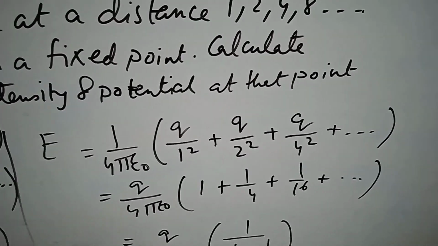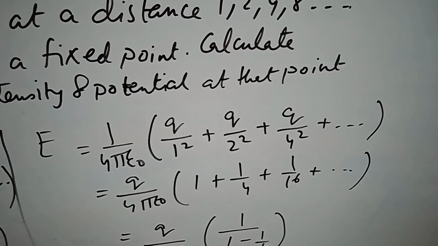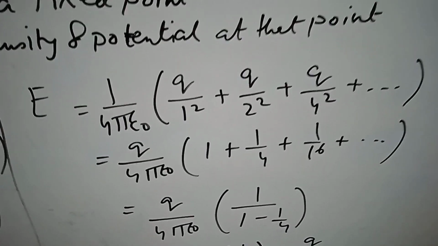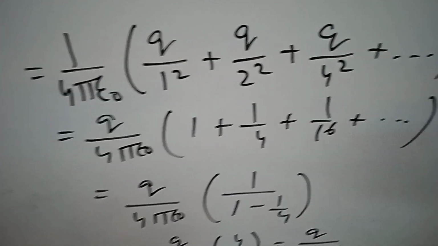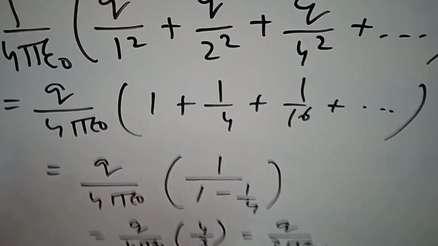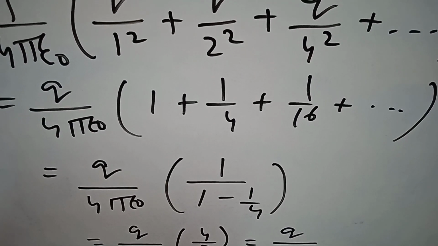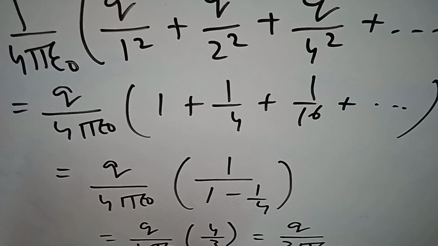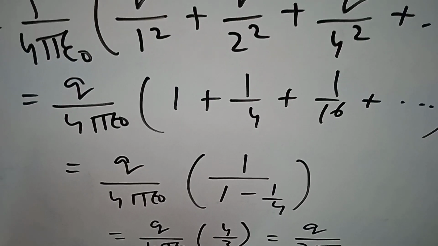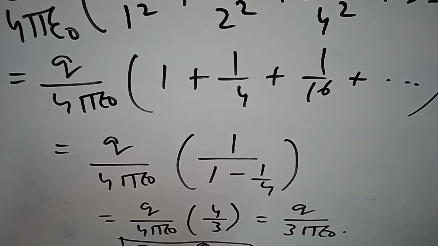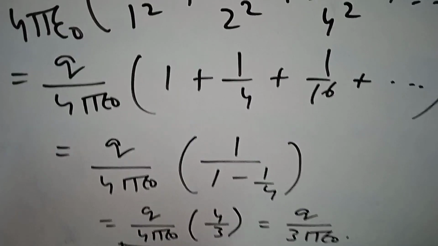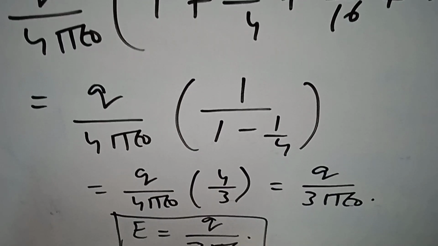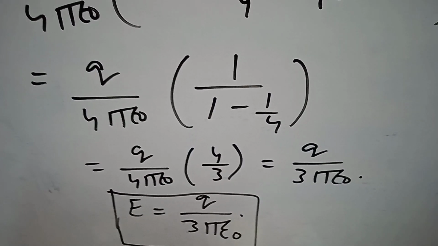Whenever an infinite series starts with 1 and it goes on, it's an infinite GP series, the sum is 1 divided by first term minus second term. It's very simple. So 1 plus 1 fourth plus 1 by 16. So q by 4 pi epsilon 0 into 1 divided by 1 minus 1 by 4. 1 will be there in the numerator and it has to be there in the denominator minus the second term. So it will come q by 4 pi epsilon 0 into 1 divided by 3/4, so q by 4 pi epsilon 0 into 4/3. So now it will be q by 3 pi epsilon naught. You can see q by 3 pi epsilon naught is the intensity.